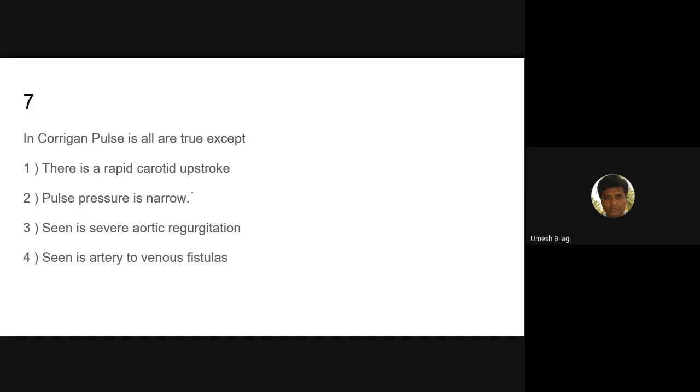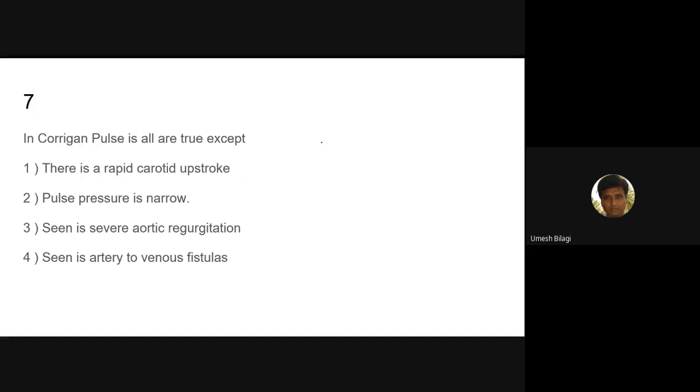So the pulse pressure is narrow? In Corrigan's pulse, is the pulse pressure narrow or wide? Wide, sir, greater than 60. Then this is wrong and this is the correct answer; you have to take this only. It is seen in severe aortic regurgitation, seen in venous fistulas, seen in arterial fistulas. Why do you get Corrigan's pulse?